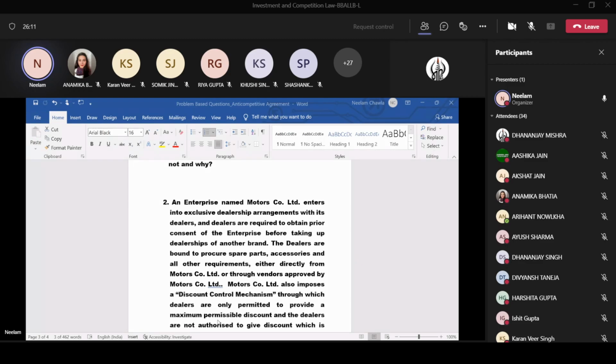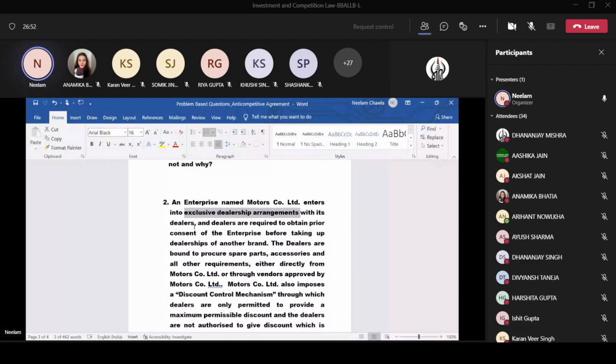Now in this case, read carefully, there is a company that is entering into a contract with its dealer. It means they both belong to different levels of the production chain. Now what kind of agreement are they entering into? Exclusive dealership agreement. Can anybody tell what is this exclusive dealership agreement? In the last class, we discussed exclusive dealership agreement where the dealer agrees that he would deal with the goods of one manufacturer only.